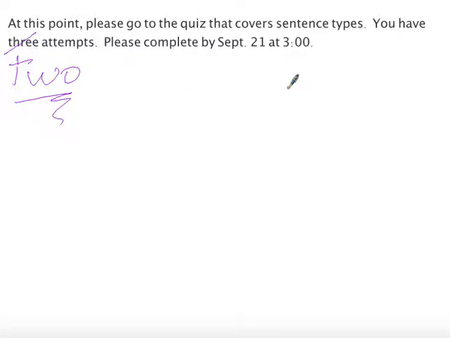You do have to go through your lockdown browser, and I would like for you to do these in class sometime this week. Please complete these by September 21st at 3 o'clock. Okay. If you need help, come see me. Ask me during class. We have time to have these discussions, or come during Flex, and we can talk about these. Thanks, and have a great day.